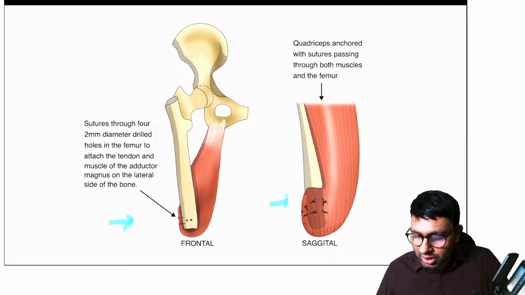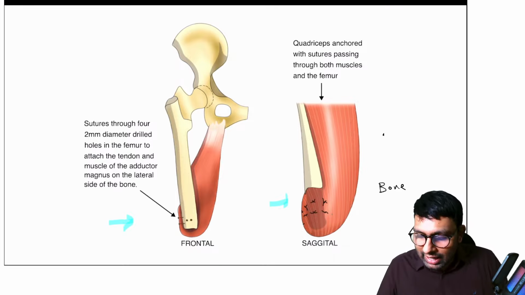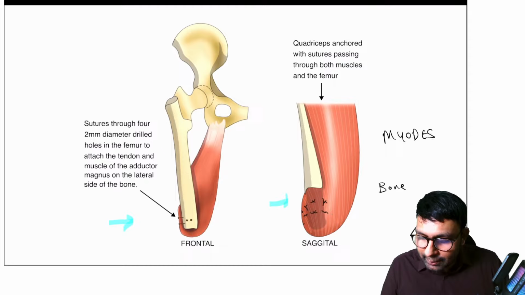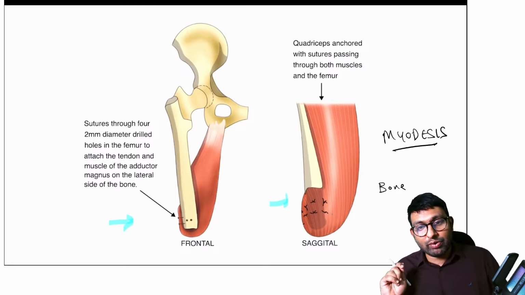They've been attached to the bone itself. The muscle has been attached to the bone itself, and this process of attaching the muscle to the bone or the periosteum of the bone is called myodesis. It is called myodesis. Okay, this is a very good fixation.